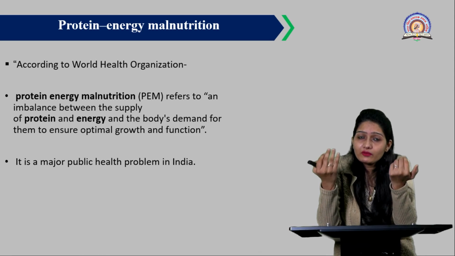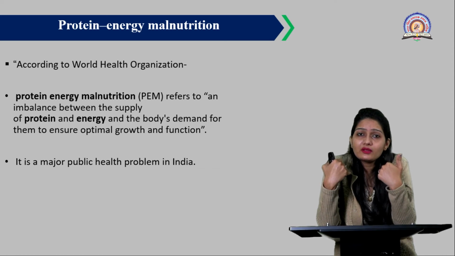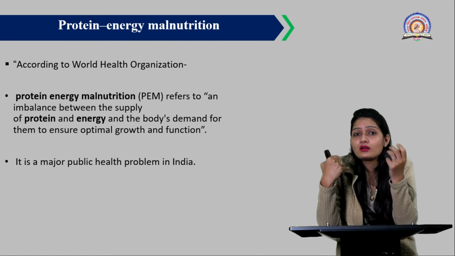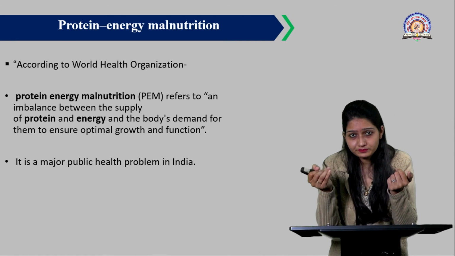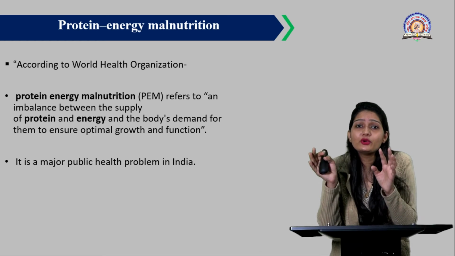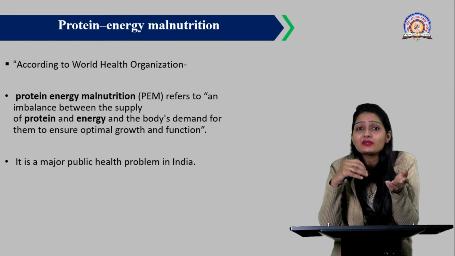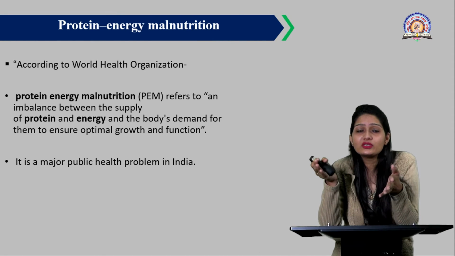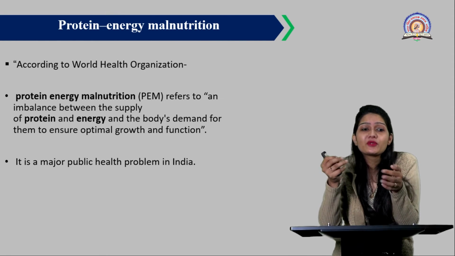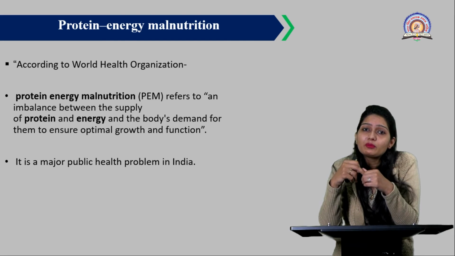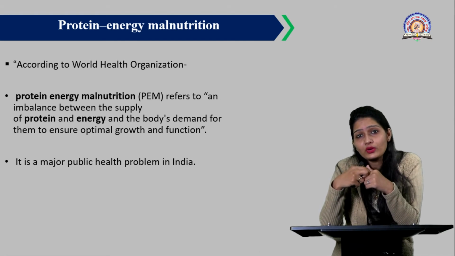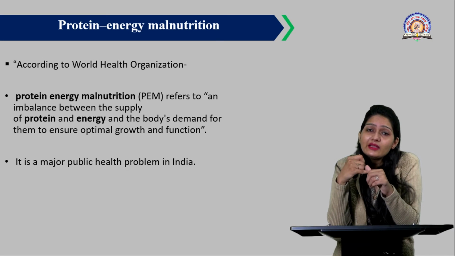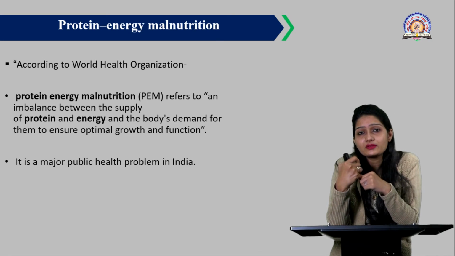Whatever energy or protein our body requires gets imbalanced due to improper intake of protein as well as energy or calorie-giving food. So that leads to this malnutrition condition. It is a major public health problem in India nowadays, and India is among the leading countries for PEM.